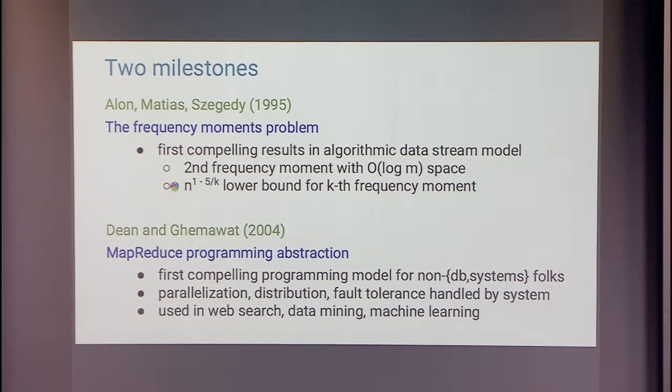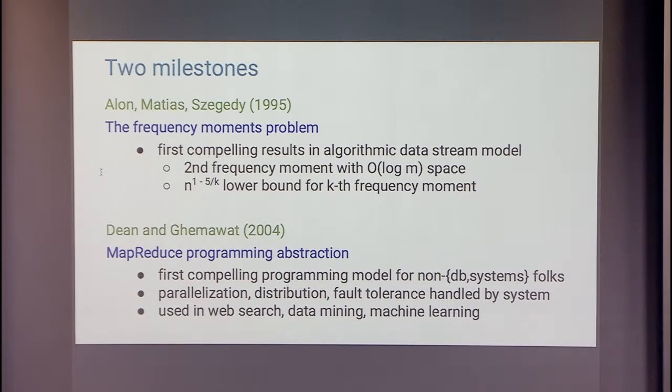The most interesting, and I think the surprising, case here was k equals 2, which corresponds to some very natural questions in databases about join sizes and other things. What Alon, Matias, and Szegedy did was to give a surprisingly low space, one pass streaming algorithm for this problem. They gave a log m space algorithm, where m is the size of the universe here. Typically, we tend to think of the size of the universe as polynomial in the length of the stream. So, these are about the same.